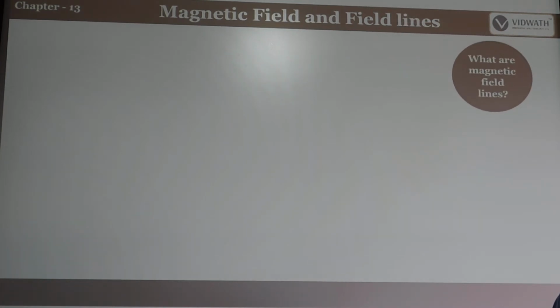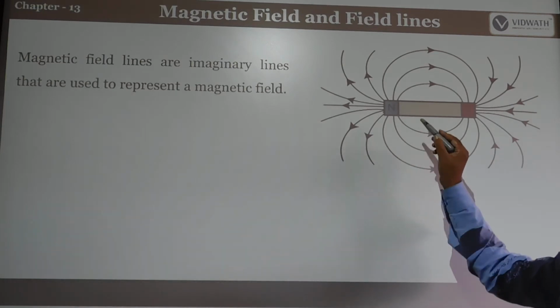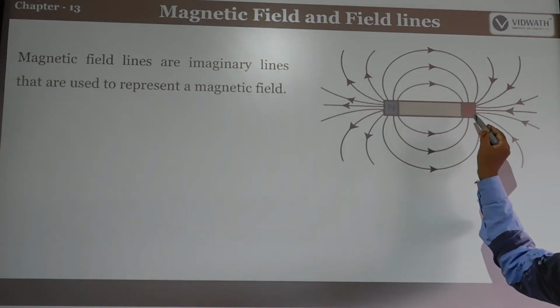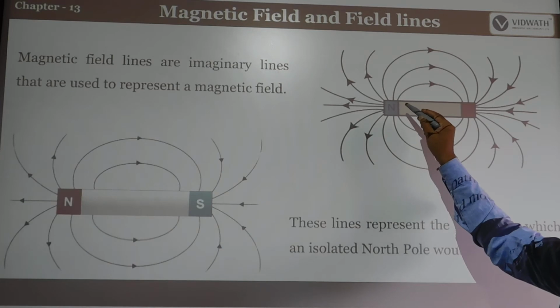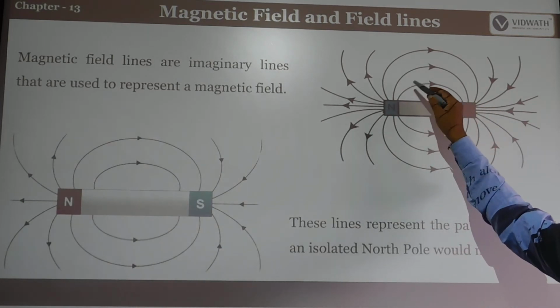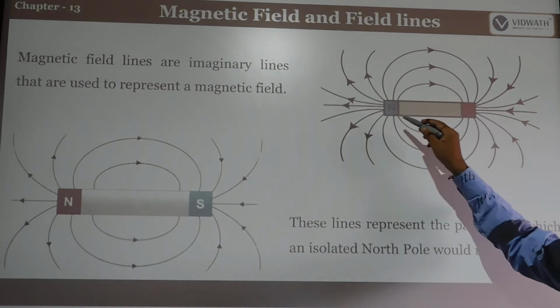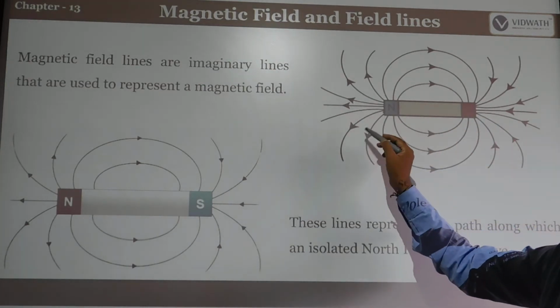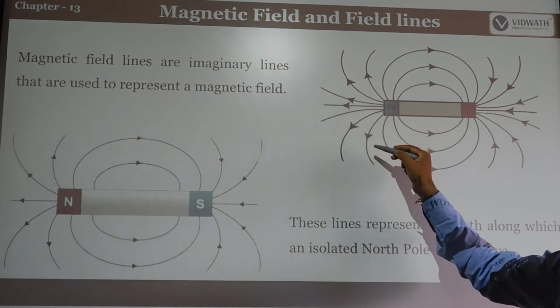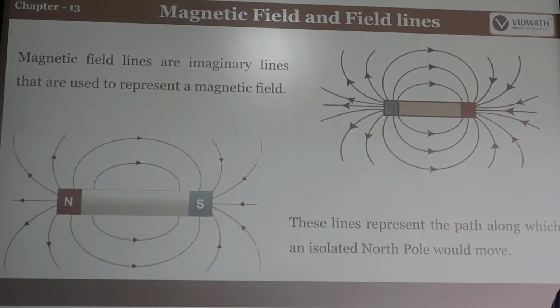So what are magnetic field lines? Suppose this is the north pole and this is the south pole of the magnet. The magnetic field lines are produced from the north going to the south. North to south, again north to south, north to south. The field lines are produced like this.